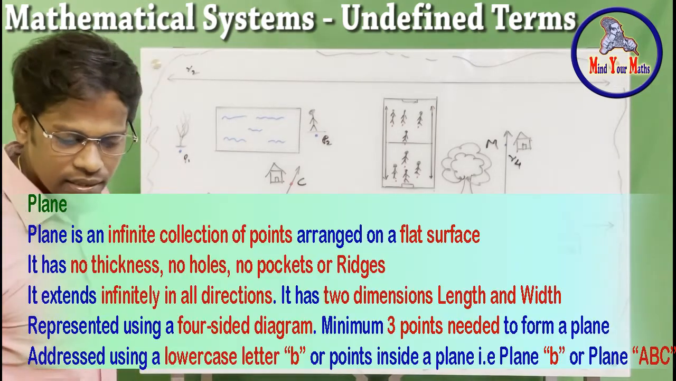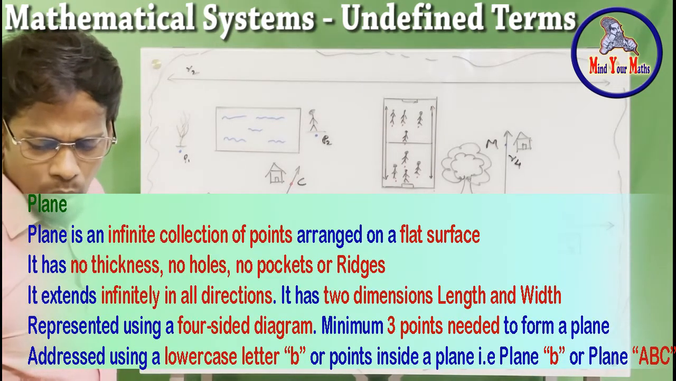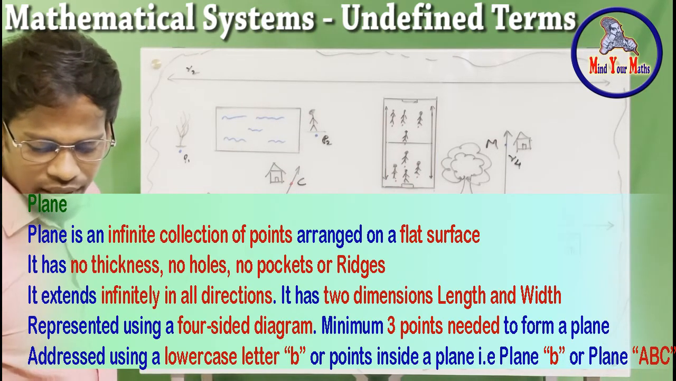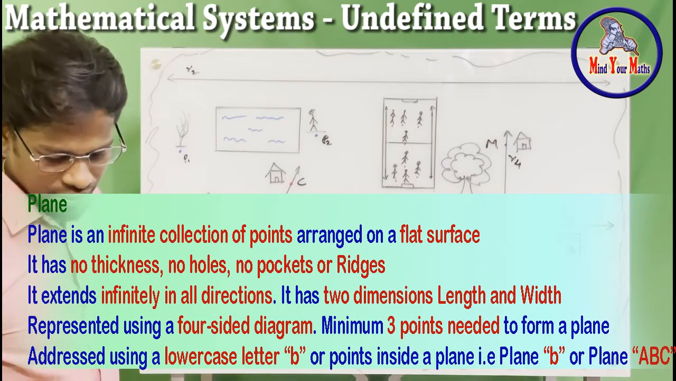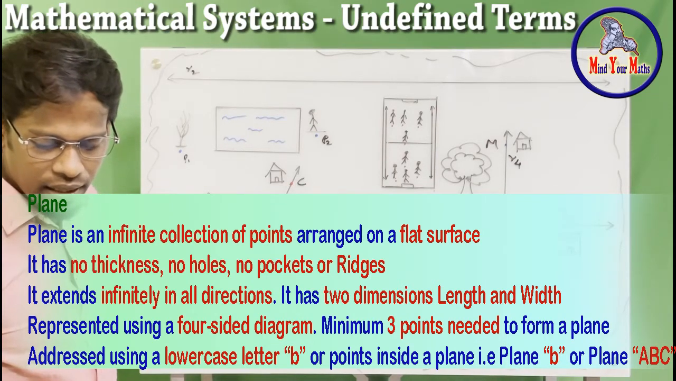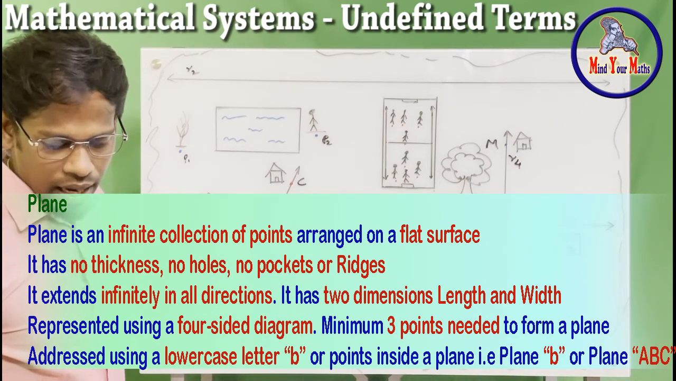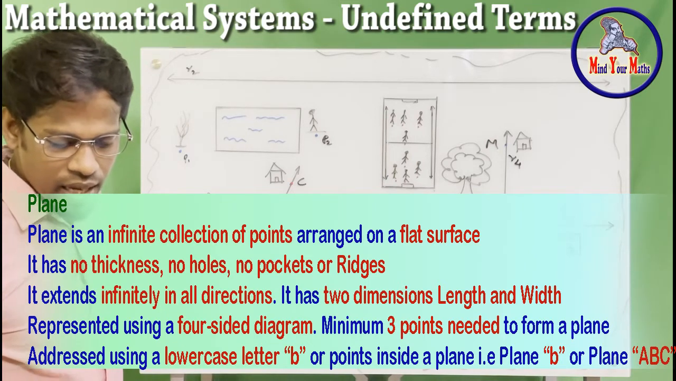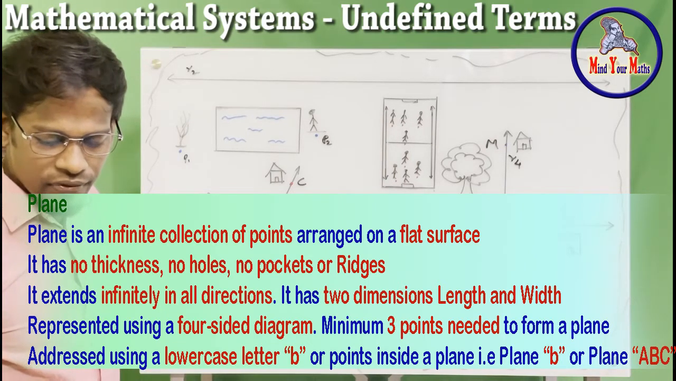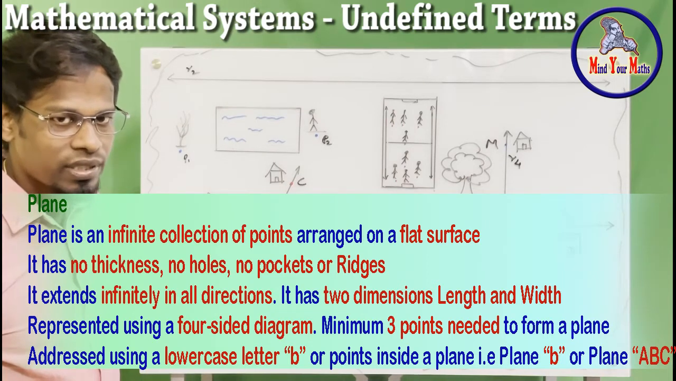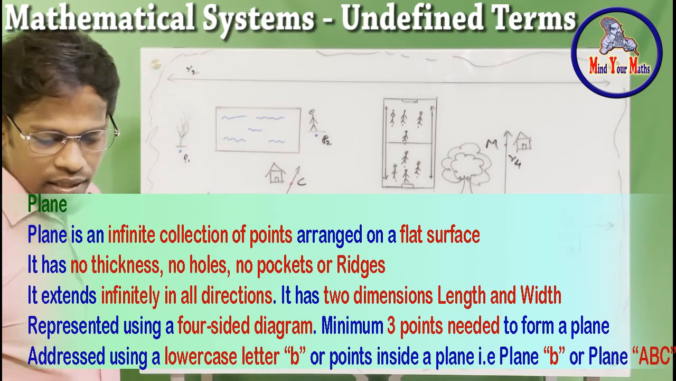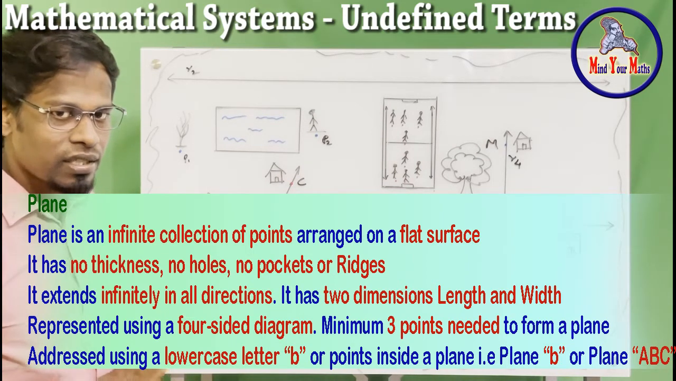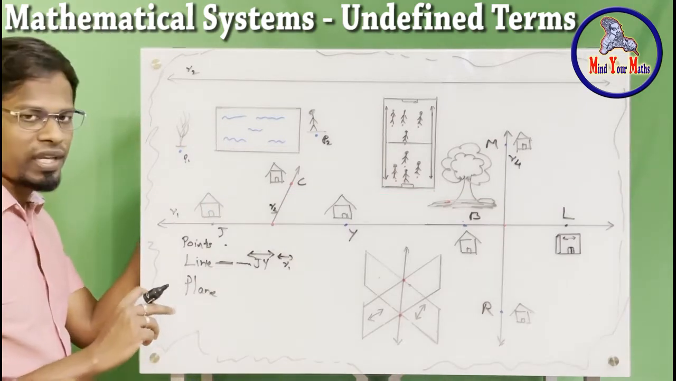A plane is an infinite collection of points arranged in a flat surface. The surface has no thickness, holes, pockets or ridges. It extends infinitely in all directions, and it has 2 dimensions: one is length and the other is width, right? And it is usually represented by a four-sided diagram. And to form a plane, it has to have a minimum of 3 points, right? So now let's see what each of them is talking about.